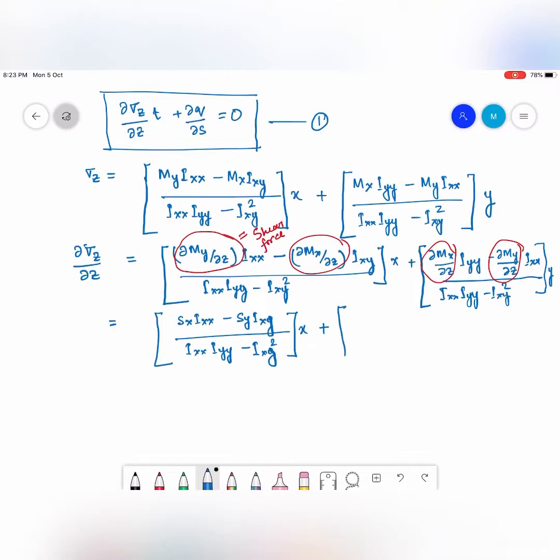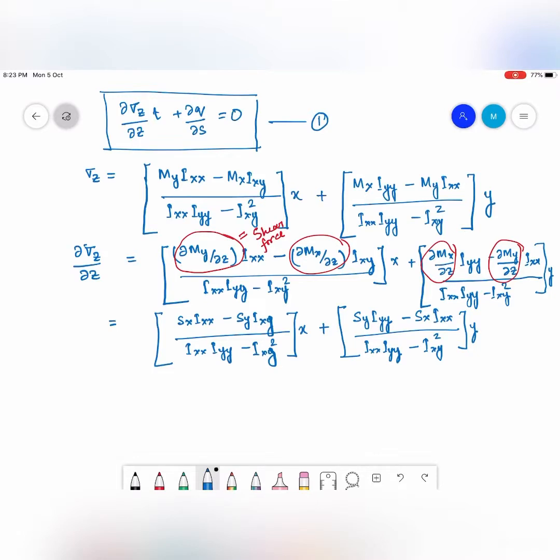Similarly, I will have Sy into Iyy minus Sx into Ixx by Ixx Iyy minus Ixy square into y. That is the value of del sigma z by del z.